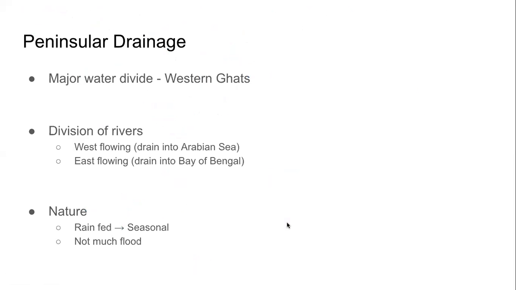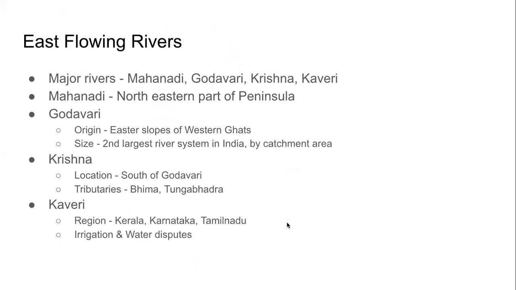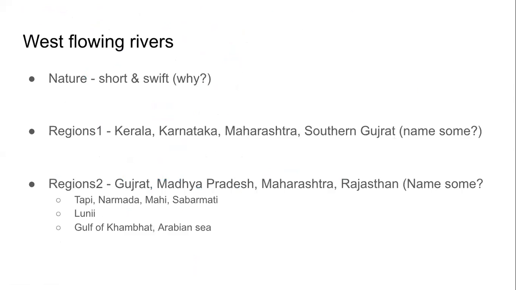But when we come to a little north, move north, then what we see, what Shubham was saying, we see the river Tapi, Narmada, Mahi, Sabarmati. They are in the states of Gujarat, Madhya Pradesh, Maharashtra, Rajasthan. They are also part of the peninsular rivers. And you also see the river Luni. They are draining into the Gulf of Kambhat in the Arabian Sea.